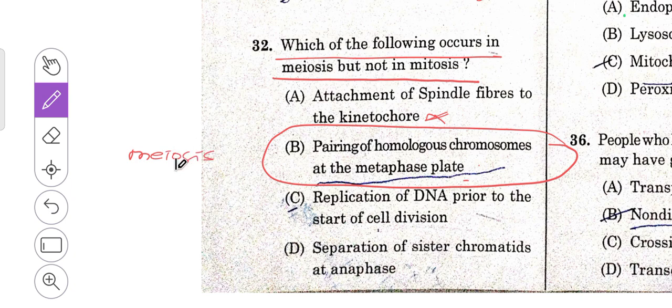Meiosis, where the actual pairing of homologous chromosomes at the metaphase plate takes place. Replication of DNA prior to the start of cell division, it is not a correct explanation. Separation of sister chromatids at anaphase takes place in both. So B is the right answer.